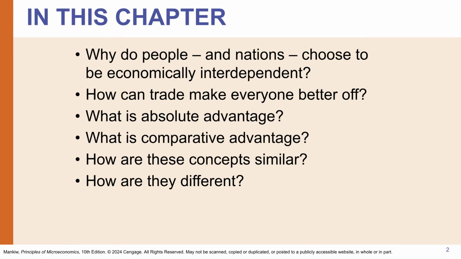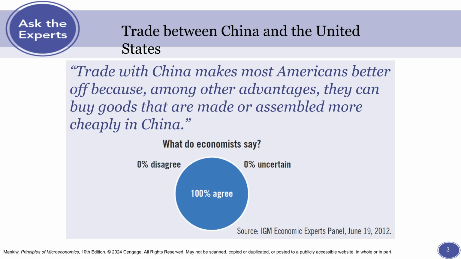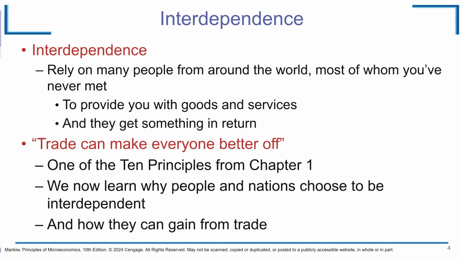In this chapter, we will cover the reasons behind economic interdependence, the mechanics of how trade benefits all parties, and define the concepts of absolute and comparative advantage. Consider the economic consensus on trade with China. Most economists agree that trade allows nations to purchase goods that are produced more efficiently elsewhere, ultimately benefiting consumers.